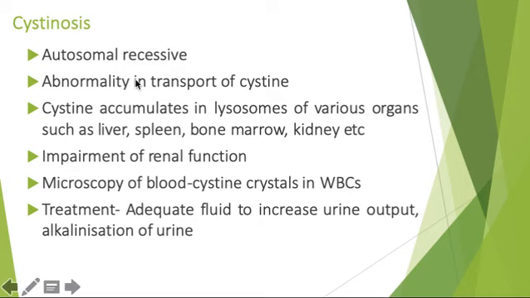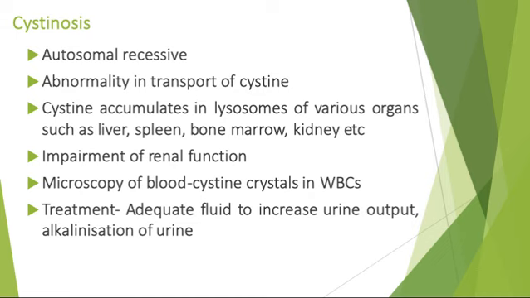What is it? It is an autosomal recessive abnormality in transport of cysteine. So the cysteine accumulates in the lysosomes of various organs such as liver, spleen, bone marrow, kidney, etc. Because of this, there is impairment of renal function. Microscopy of the blood shows cysteine crystals in the WBCs. The treatment for this patient is adequate fluid to increase the urinary output and also alkalinization of the urine.